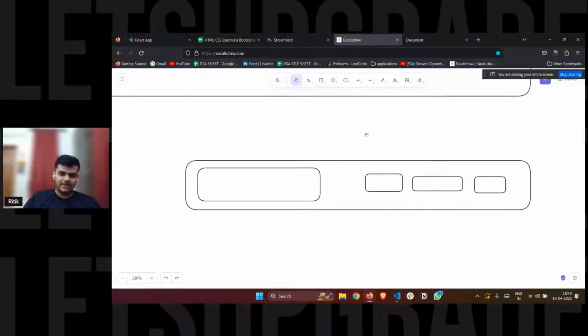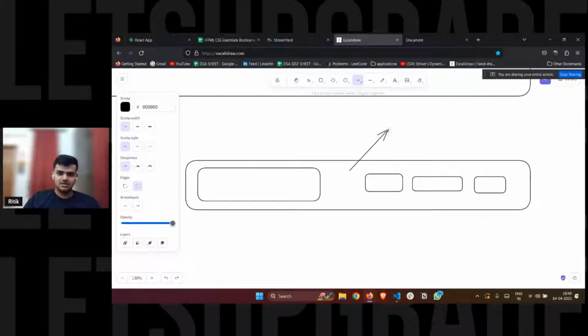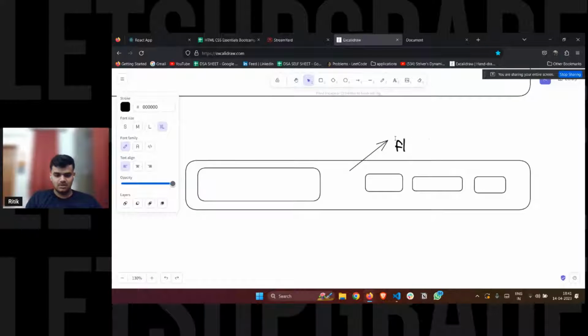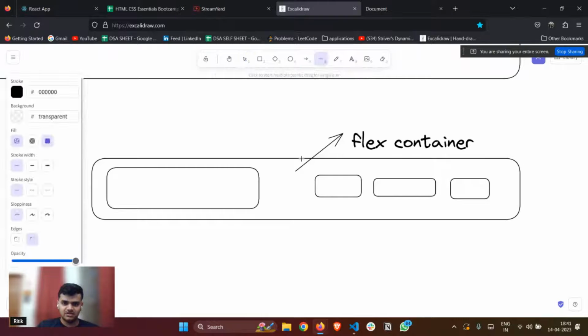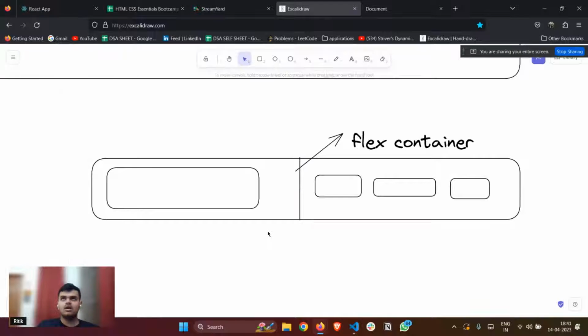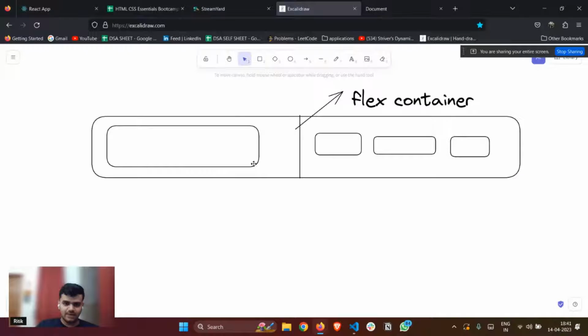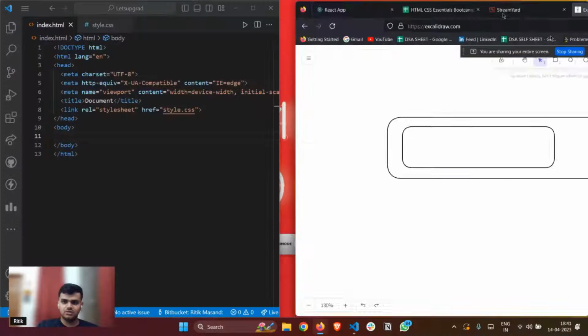I'll make this container a flex container, and after that I'll make two divs like this. I will give justify content, or I'm thinking of giving, well, let's see what we have to give. My plan is to make this parent a flex container, and these are its children. So let's do this part.